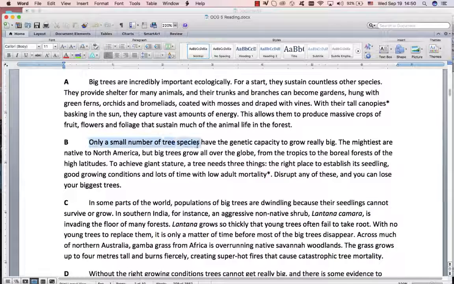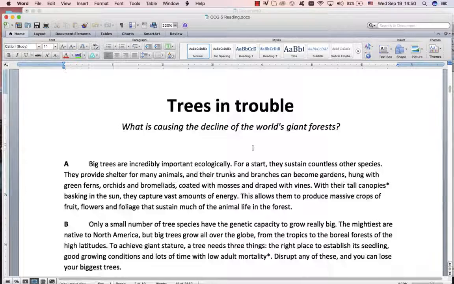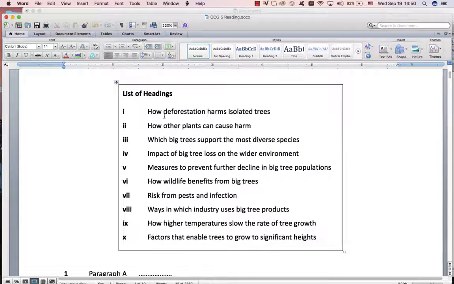Only a small number of tree species have the genetic capacity to grow big. So only a few trees have the DNA to make them grow big. I don't remember anything. Deforestation? No. How the other plants cause harm? No. Which trees, diverse species? No. Impact of big tree loss? No. Ways to prevent decline?